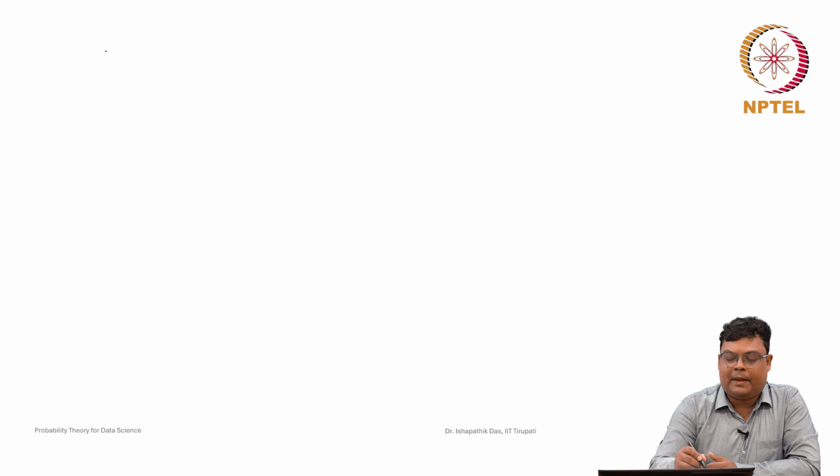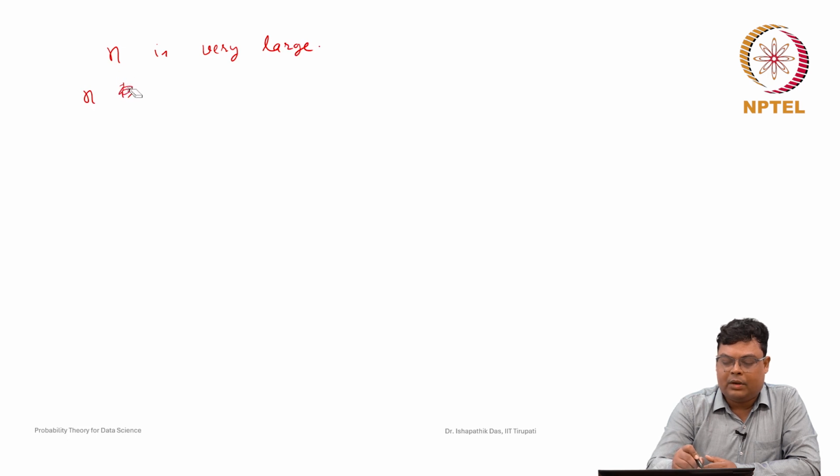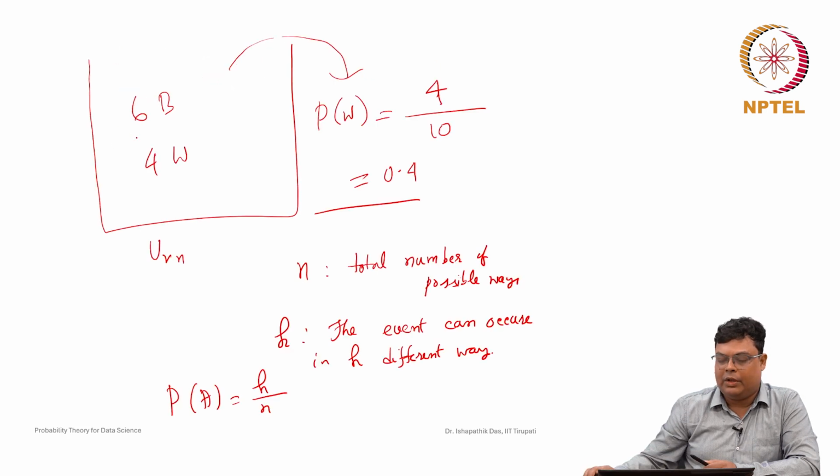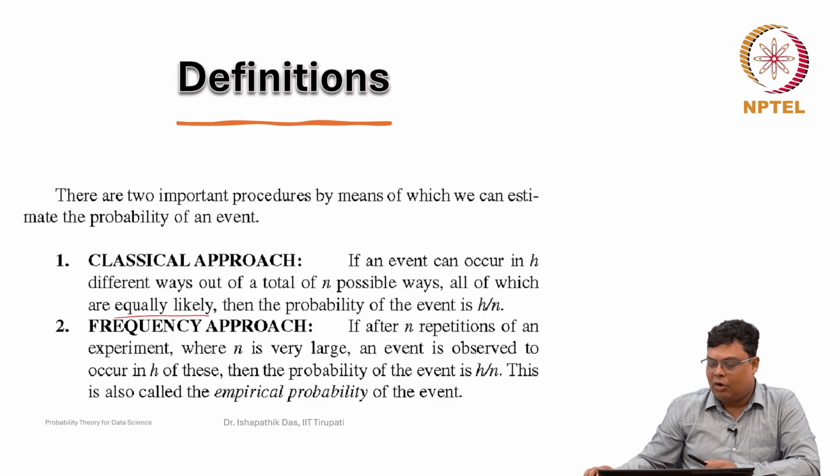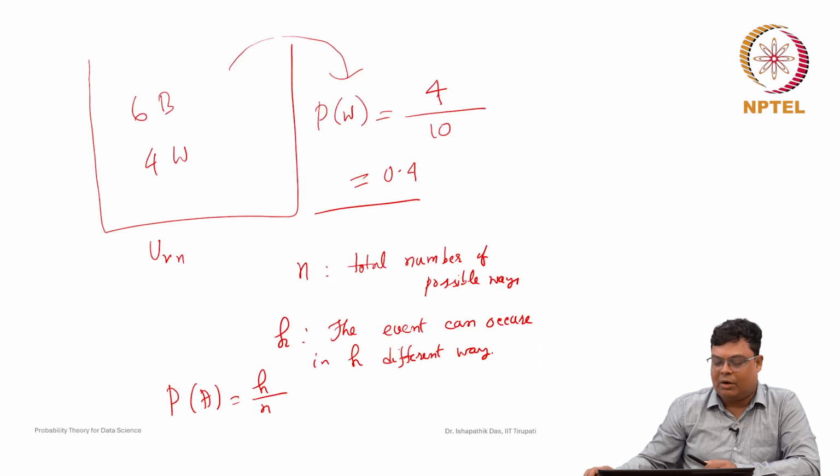So there are two conditions: n is very large, and you repeat the experiment n times and the event occurs.